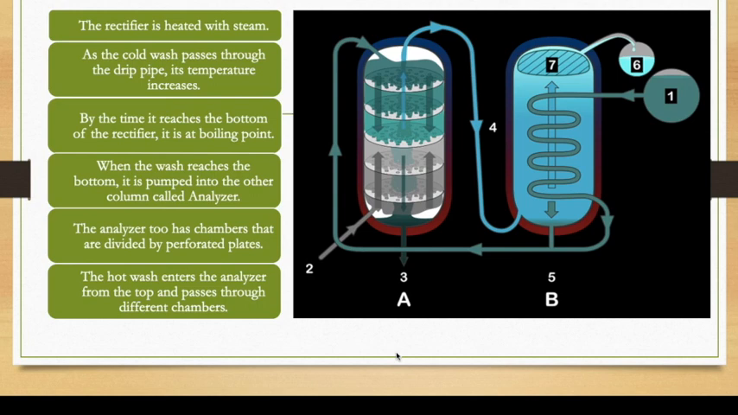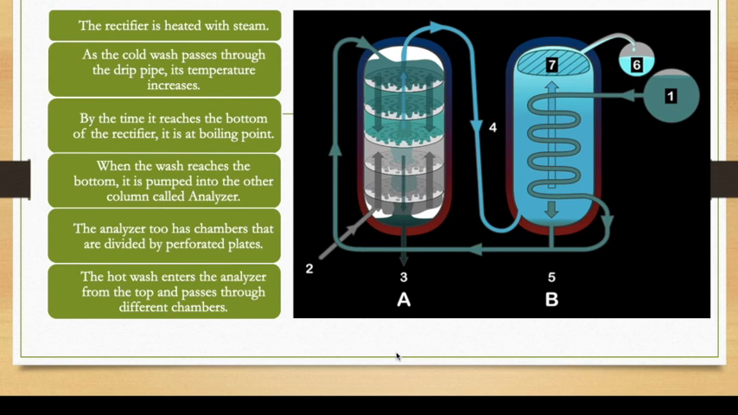The cold wash, that is your fermented liquid, is passed through the drip pipe, and its temperature increases. So you see at number one that the liquid is going down towards the pipe. Once the liquid keeps coming down through that drip pipe, the temperature slowly increases.